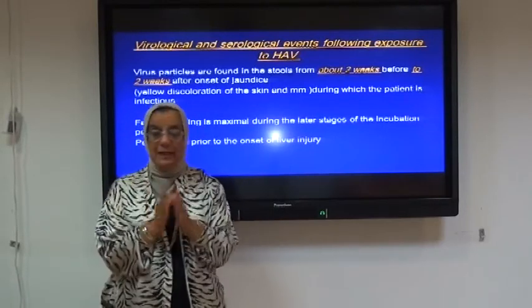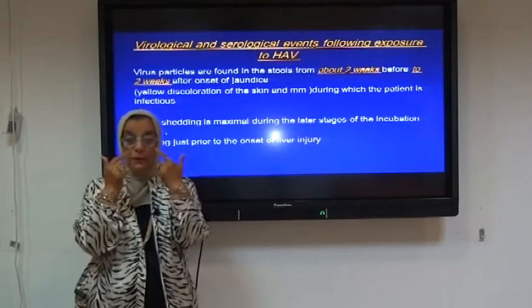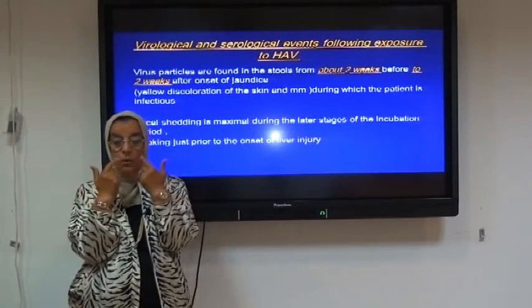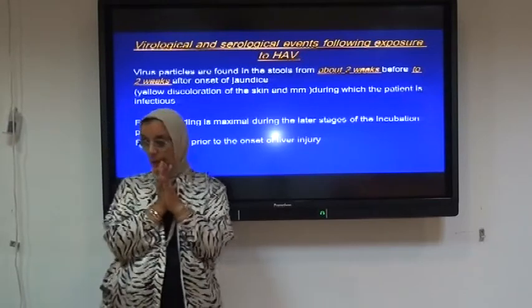So jaundice is the yellowish discoloration of the skin and the mucous membrane. You can see even all the mucous membrane on the skin of the patient is deeply yellow.